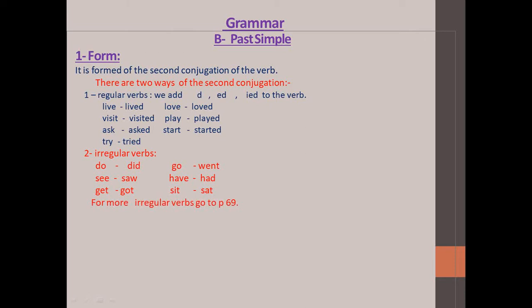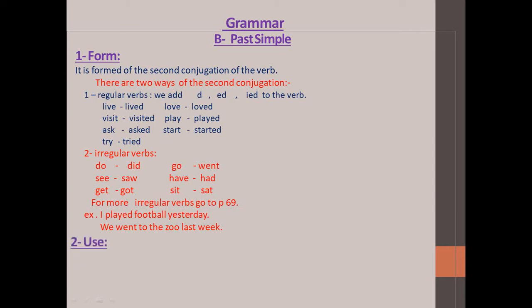Okay, we will see an example on the form of the past simple. I play or played. I played football yesterday. So where is the tense here? Played. Play, played. I played football yesterday. We went to the zoo last week. Where is the past simple here in this sentence? Yes, very good. Excellent. Went. Go, went. So went here is a second conjugation, but it is an irregular verb. We went to the zoo last week. So went here is the past simple.